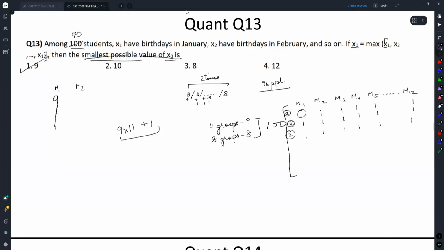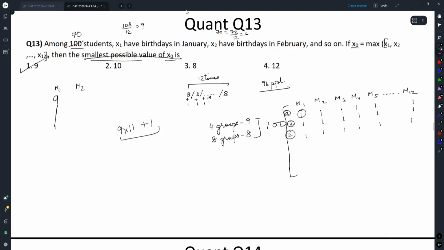For this specific case, if you want a formula, do this: the next multiple of 12 divided by 12, that will be the answer. Here after 100 the next multiple of 12 is 108, divided by 12 is 9. Otherwise after 70 comes 72, divided by 12 is 6.